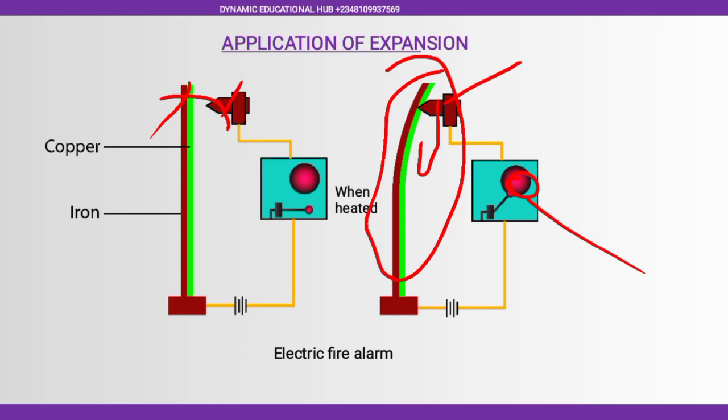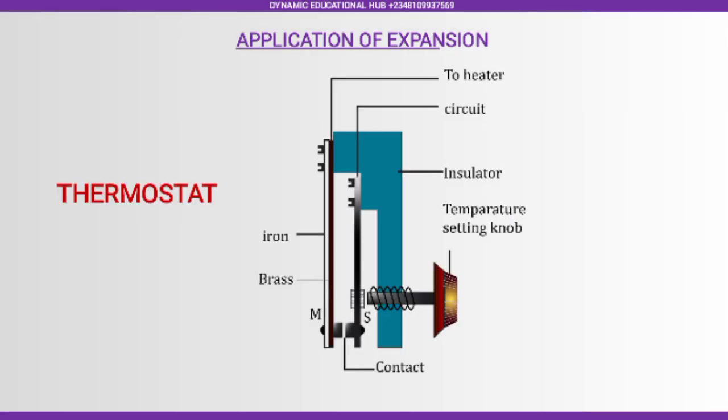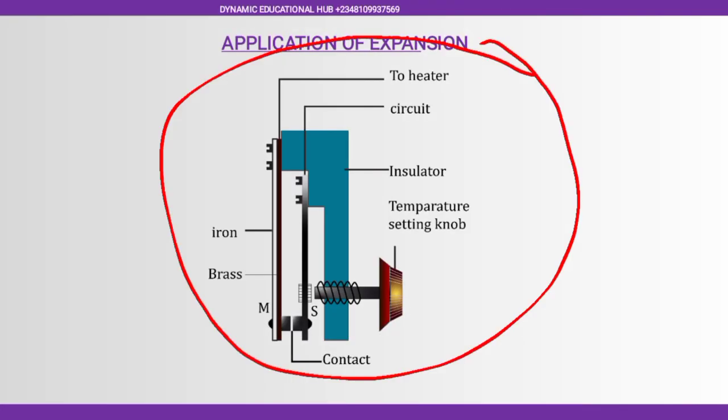Then we use it for the electric fire alarm. Another application here is called the thermostat, and the thermostat is just like your electric fire alarm. The difference here is we are using this to open and close circuits. For instance, let's talk about our iron at home. That thing giving us heat in our iron is known as the element.